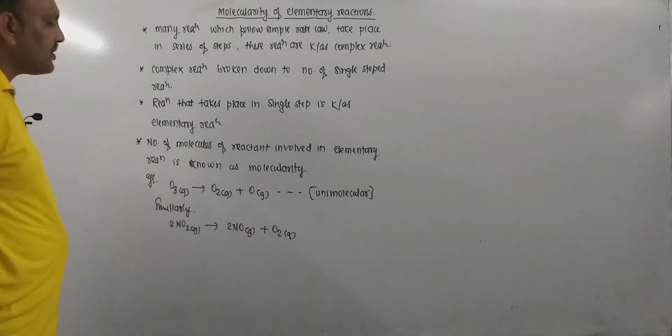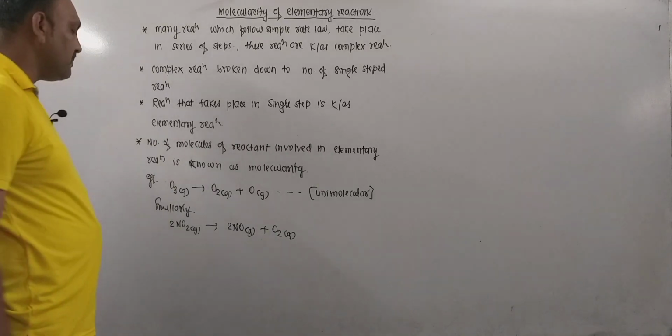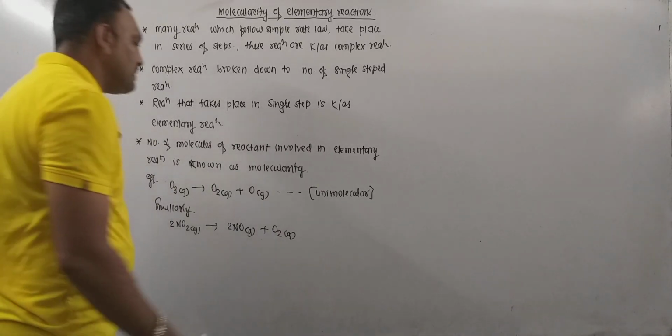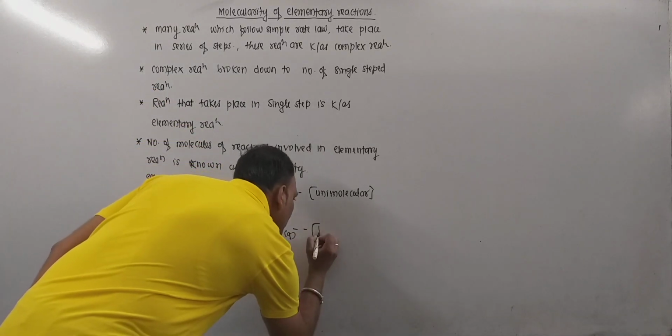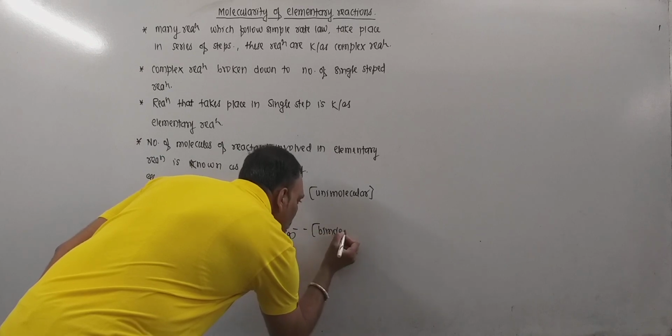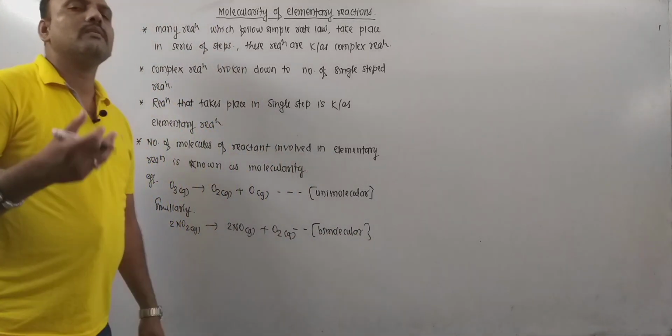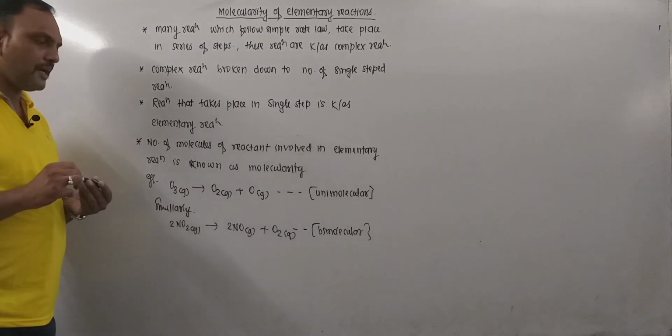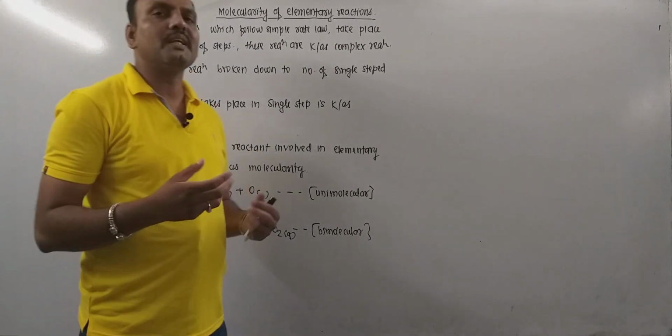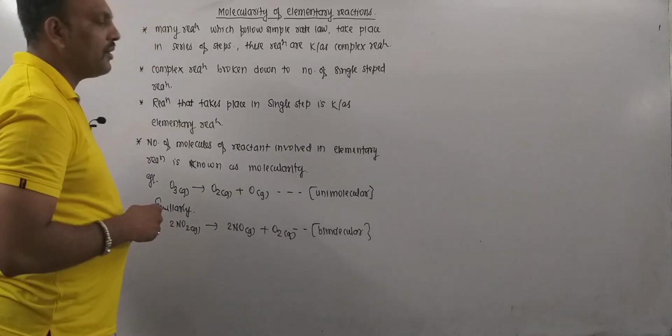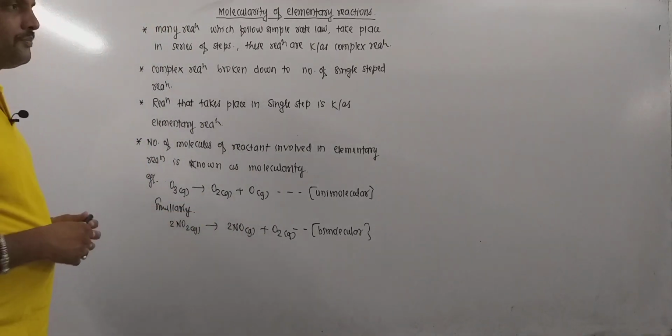Now this is the reactant side and there are two molecules of NO2 involved in this reaction. Thus this can be the bimolecular reaction. Now remember, termolecular reactions, reactions in which three molecules of reactant are involved, are very rare.